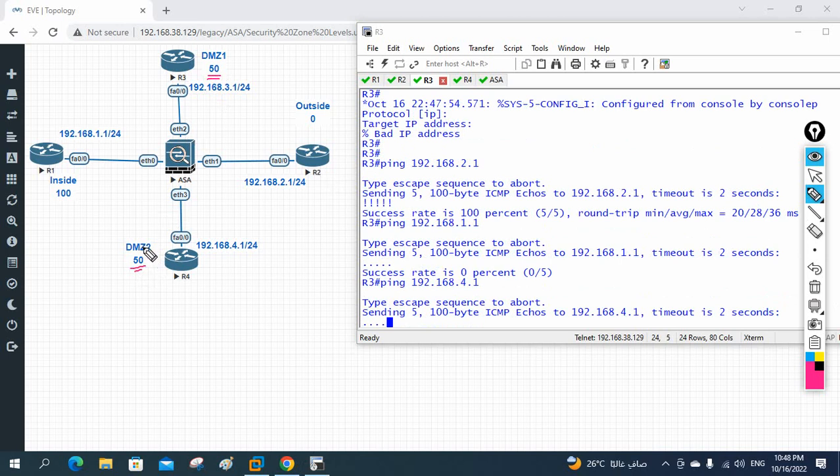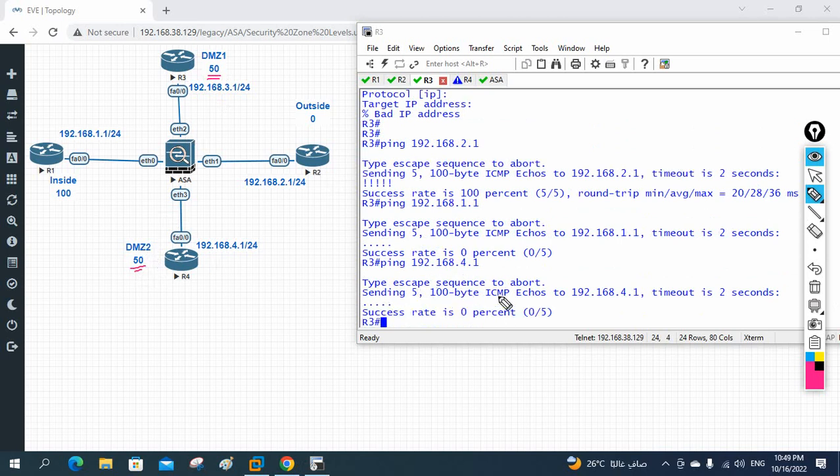Let's see, it is not working. If you see, I cannot go from 50 to 50 also. I can go from high to low like this, no issue. And here I can go from high to low, no issue. But I cannot go 50 to 50, means same security level, or high.